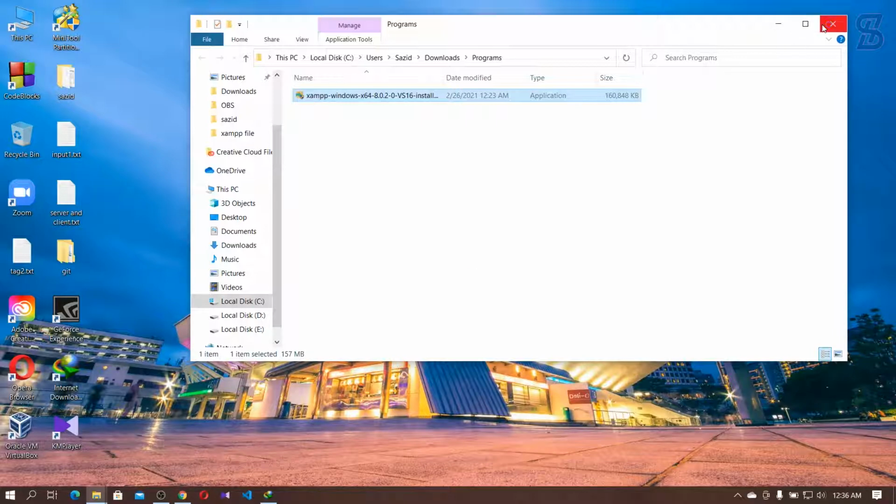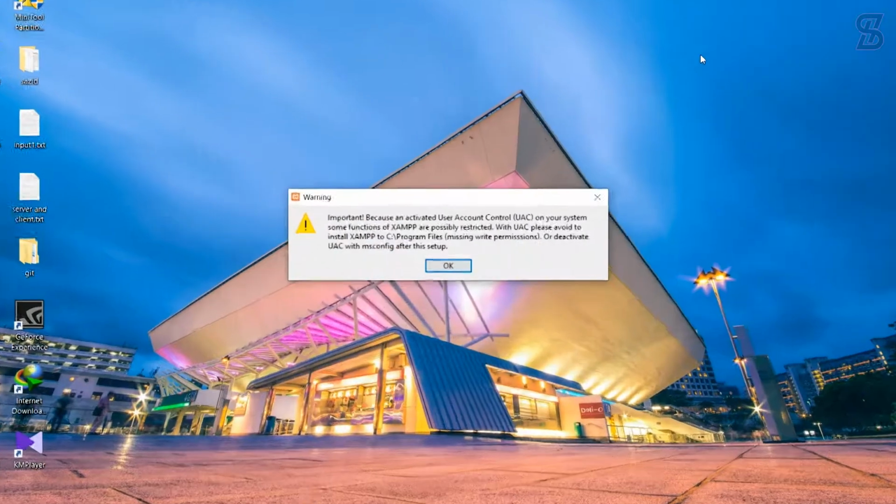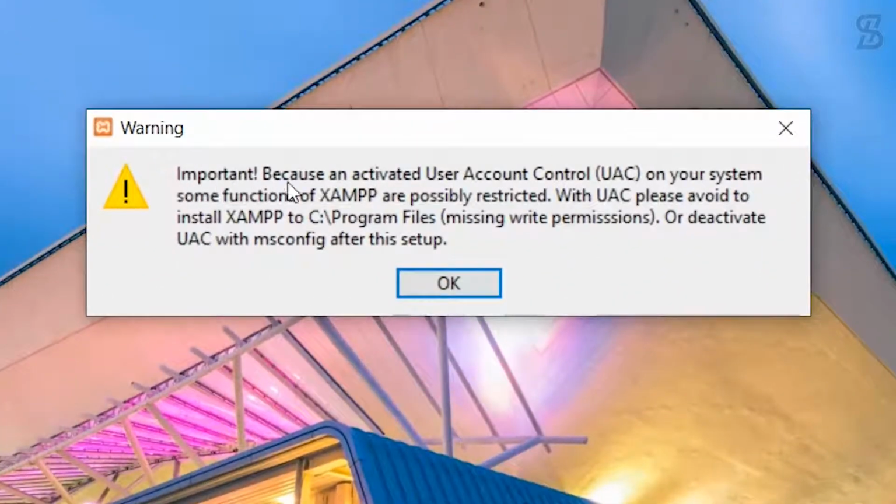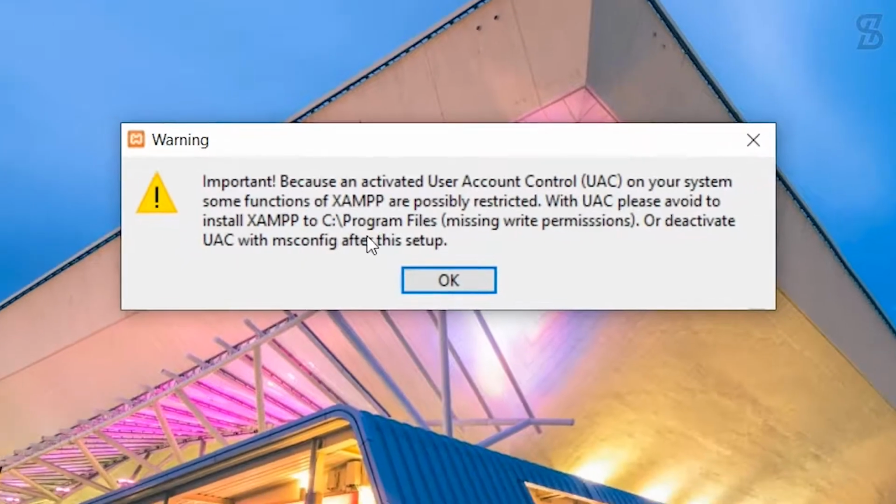After clicking the installation file of XAMPP server, we get a warning because an activated User Account Control on your system, some functions of XAMPP are possibly restricted. With UAC, please avoid to install XAMPP to the C Program Files location. So it is nothing, simply ignore it. Here you can see the warning also says please avoid to install XAMPP. So simply click OK.